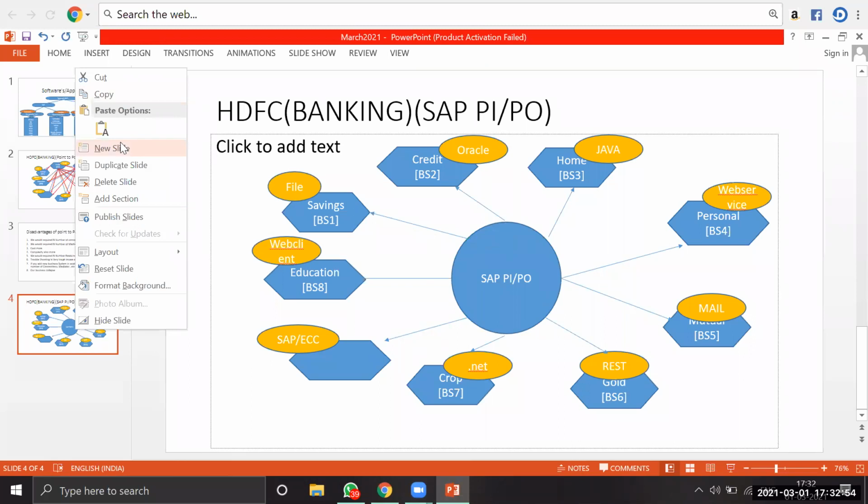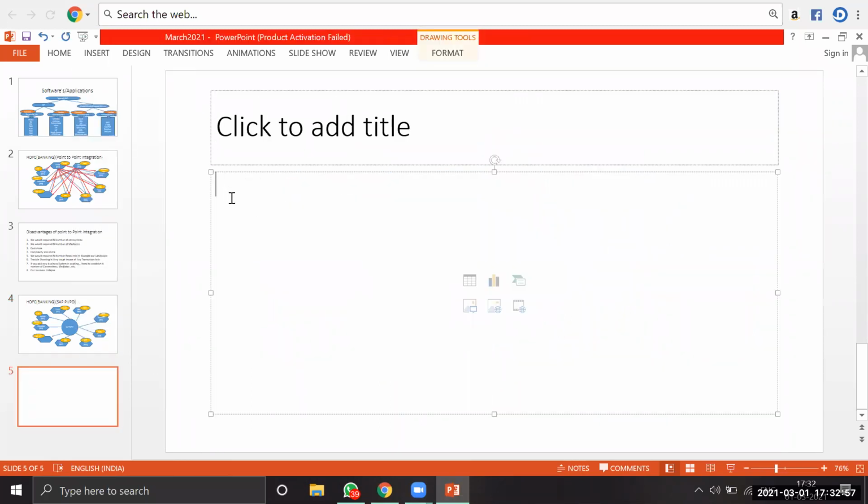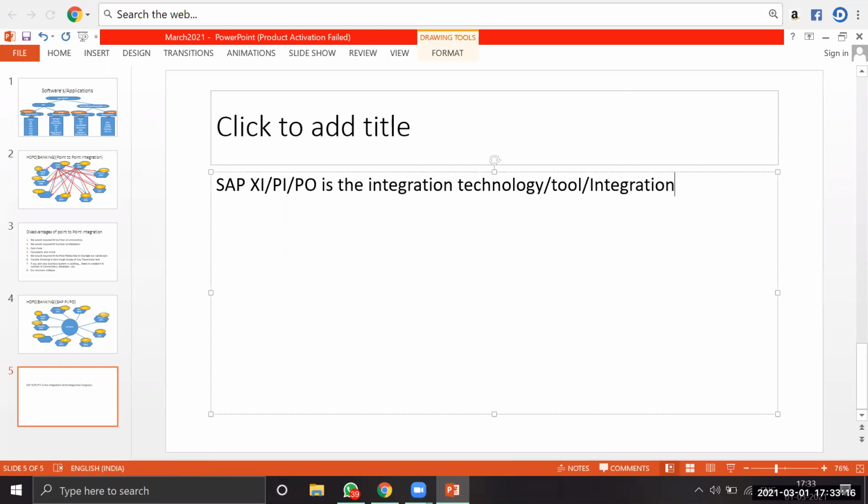So SAP PI/PO is an integration technology or integration tool or integration software or integration application to integrate applications or systems.